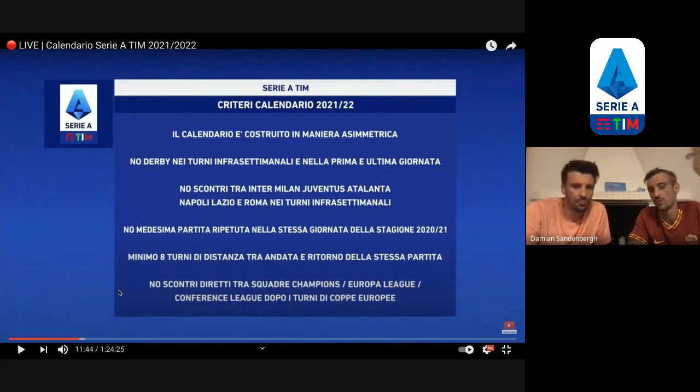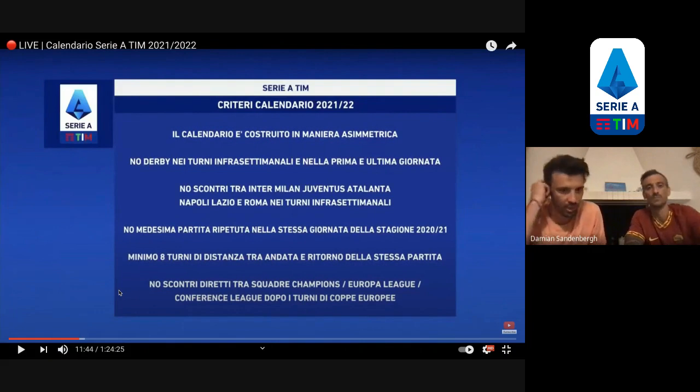Okay. So in other words, pretty much what the first one was stating, but another little layer. It will be completely asymmetric. You can't even, by coincidence, draw the same team first time, both rounds. Oh, nice. And also between teams, like if you play Juventus or whoever, you have to have at least 8 games before you play them again. So if you finish the first round with Juve, it's going to be at least 8 games. So it can't be Juve, Verona, Juve. So that's kind of cool.